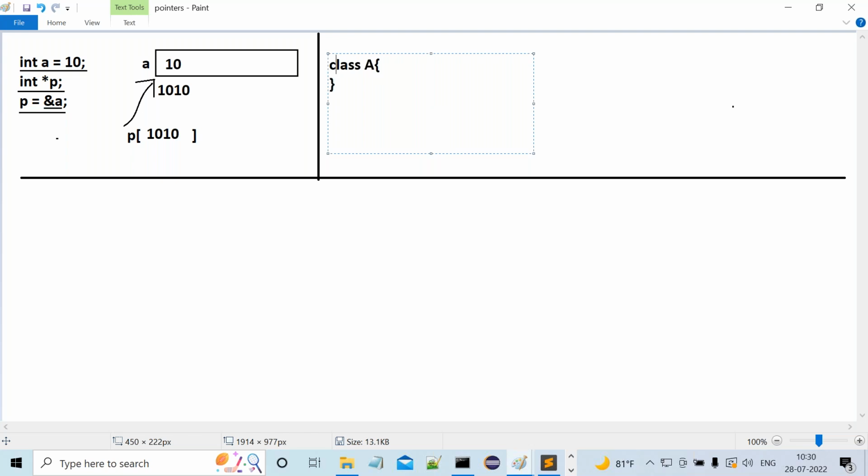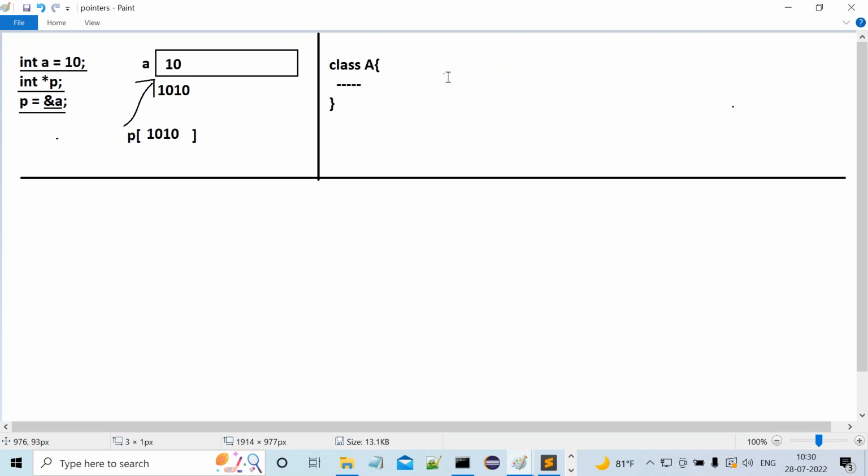In Java, whenever we have written classes like this, to access the data from classes, we have to create an object for the class. In Java, the main theme of programming is: first, we have to write classes, and to access the members of a class, we have to create an object. Without creating an object, we can't do anything in Java. Object is not any other thing, it's a memory block only. Observe carefully.